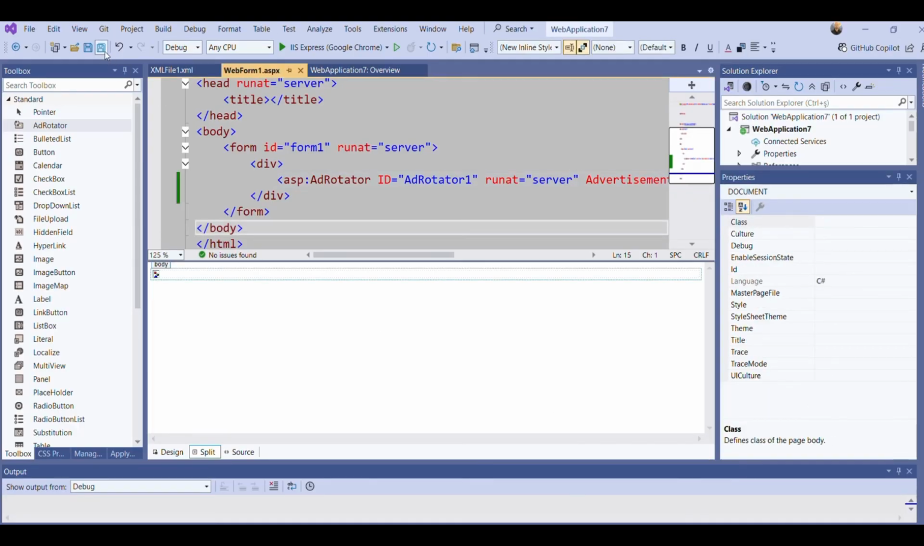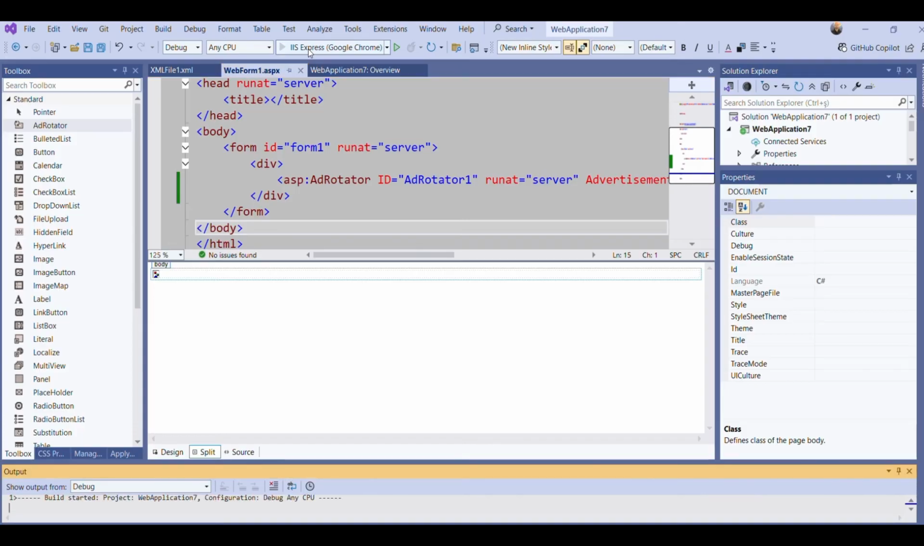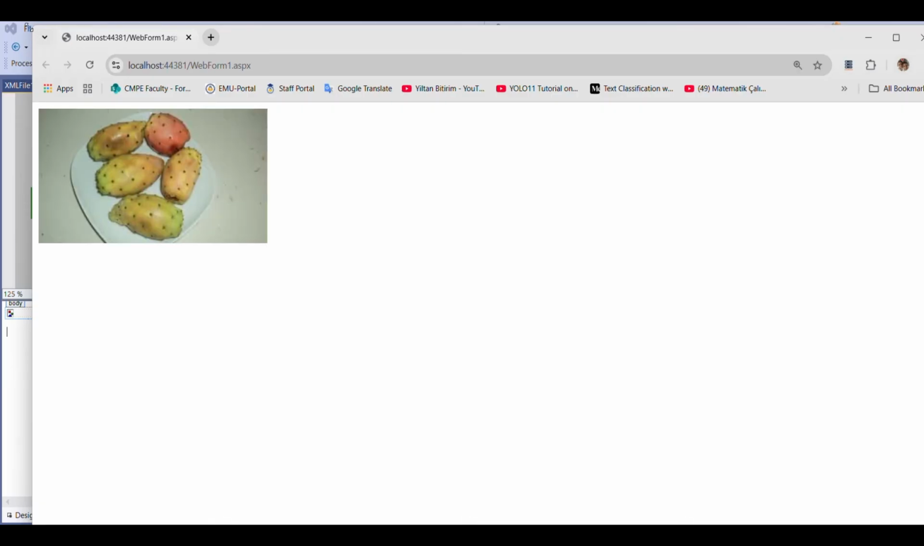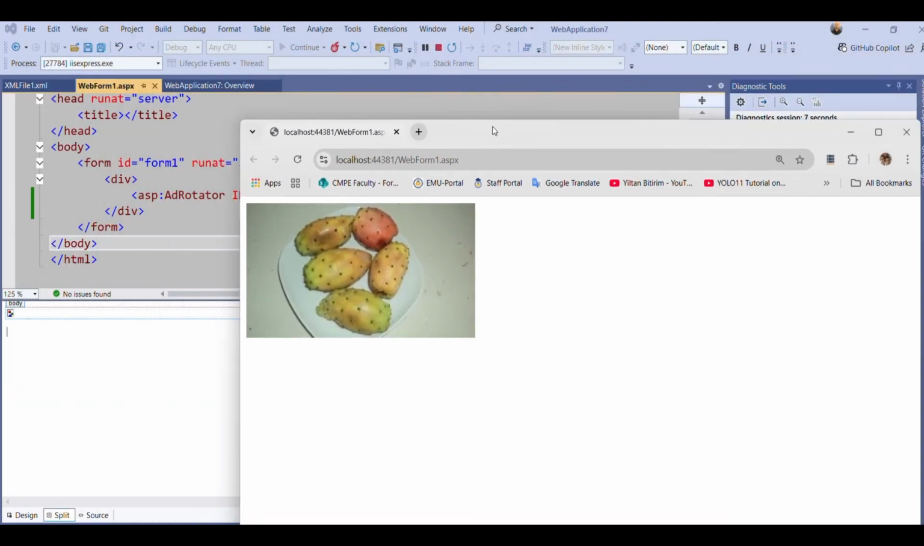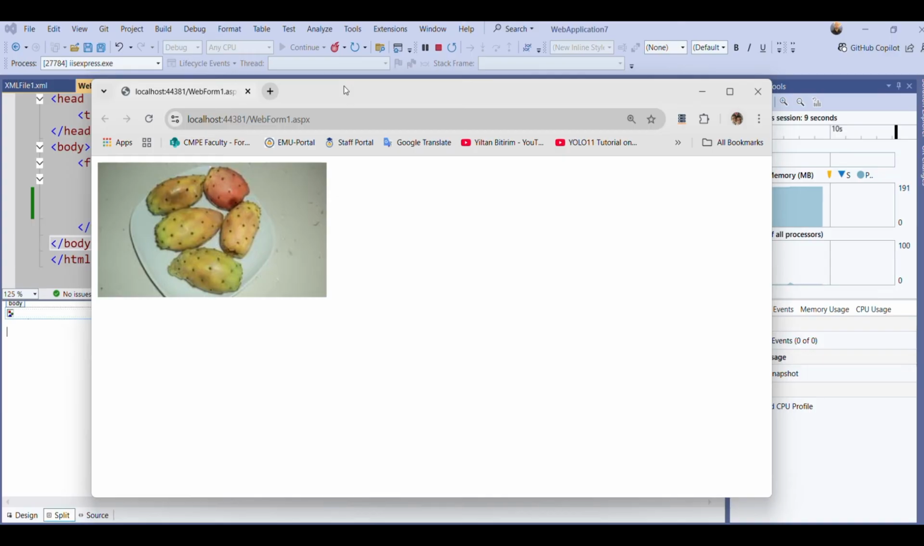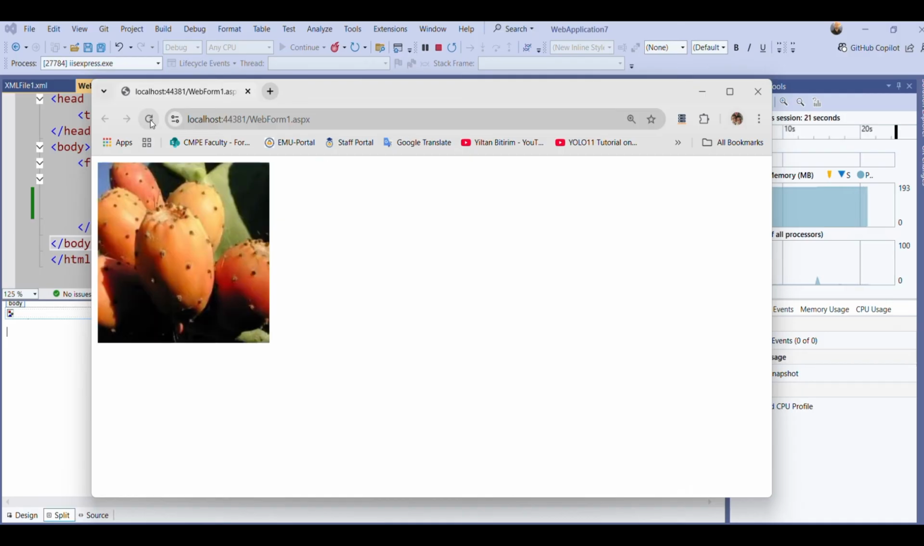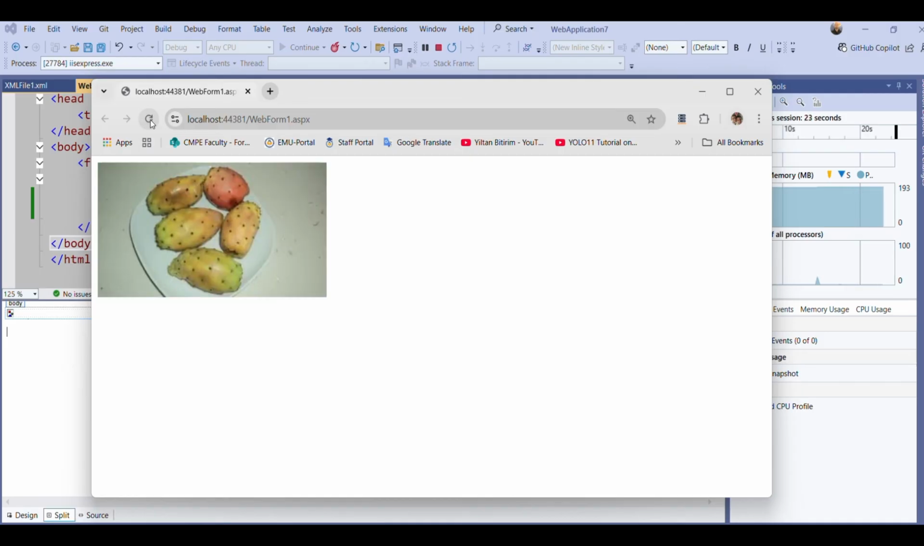I'm saving and running my project. When I do that, my page will be shown with the first image. This is image 1. If I click on that, my browser will visit google.com, okay? If I refresh it, image 1 came again. I refresh it, image 2 came. I refresh it, image 1 came. I refresh it, image 1 came.